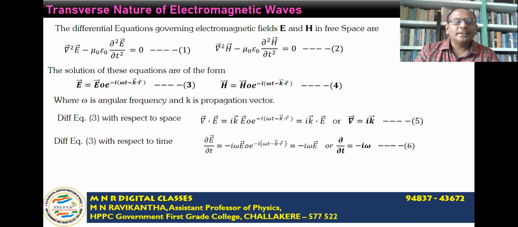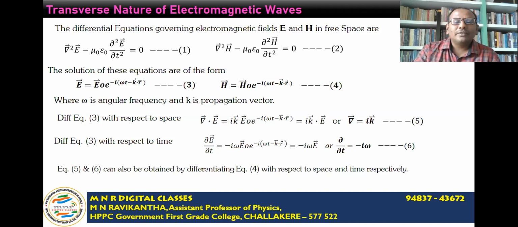Now, differentiating equation 3 with respect to space and time, we got the expressions for the two operators, del operator and ∂/∂t, represented by equations 5 and 6. Similarly, these two equations 5 and 6 can also be obtained by differentiating equation 4 with respect to space and time respectively. We can go for any one of the methods, either use equation 3 in terms of electric field or equation 4 in terms of magnetic field to get the values of the two operators.